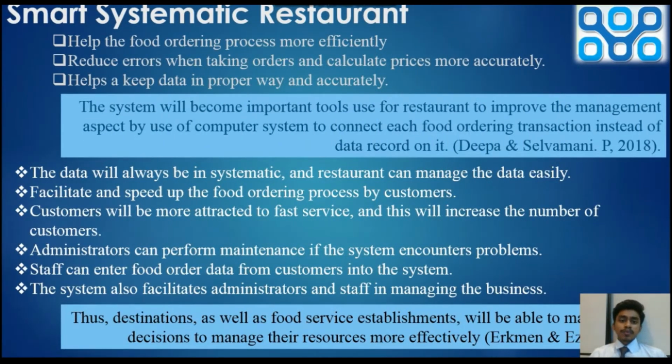Next, we will move to scopes. The first one is to help the food ordering process be more efficient. Second, it reduces errors when taking orders and calculates prices more accurately. And third, it helps to keep data in a proper and accurate way. The system will become an important tool used for restaurants. Next, the data will always be systematic and the restaurant can manage the data easily. Staff can enter food order data from customers into the system, and the system always facilitates the administrator and staff in managing the business.